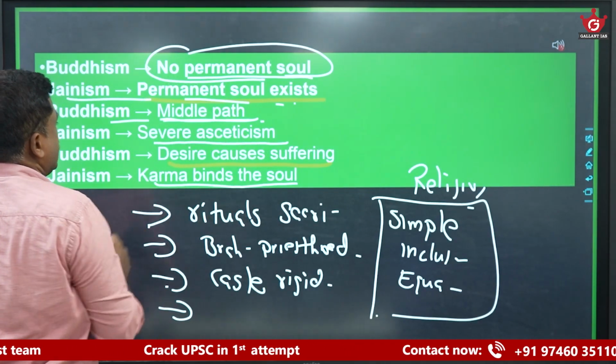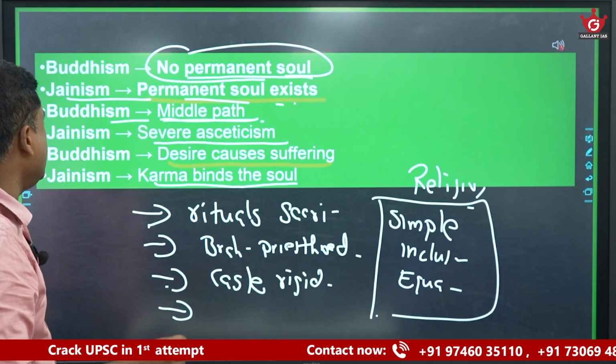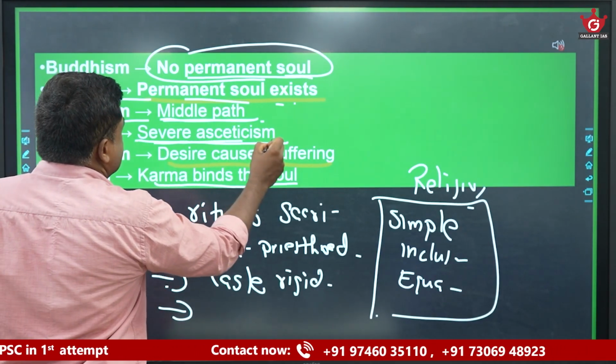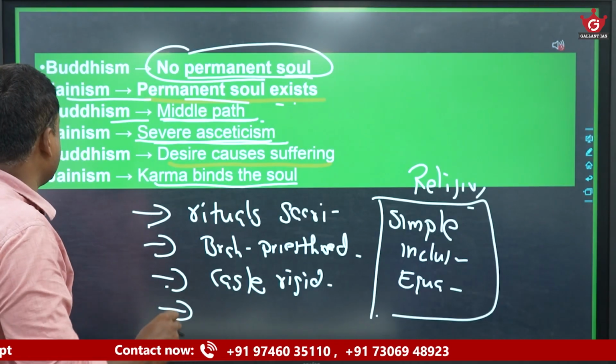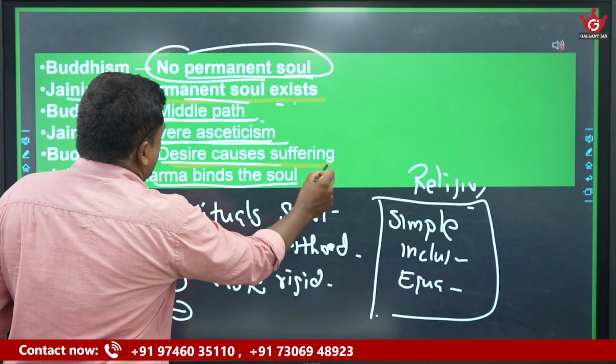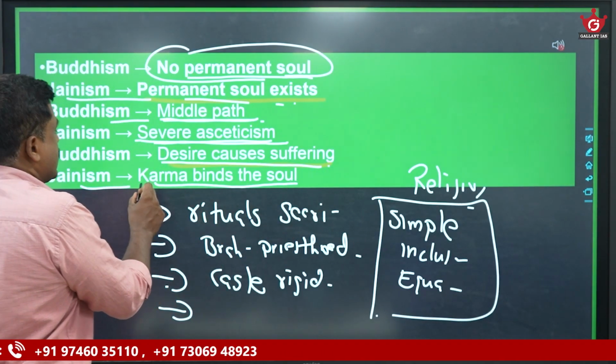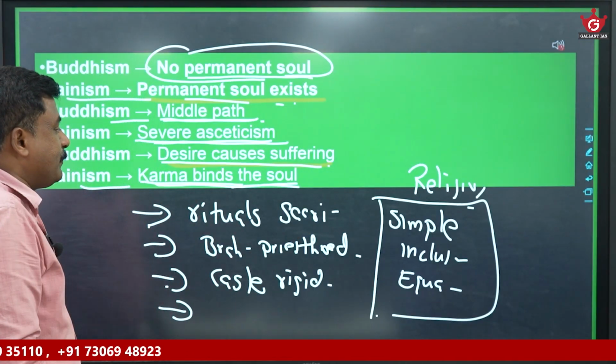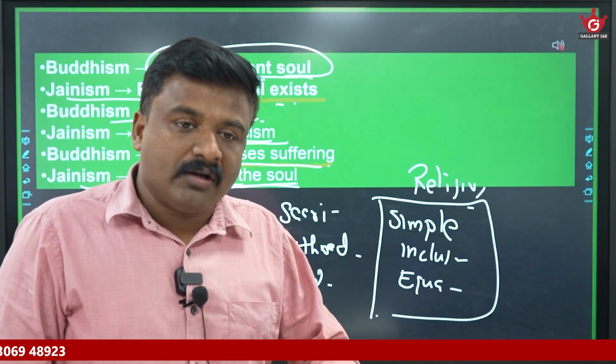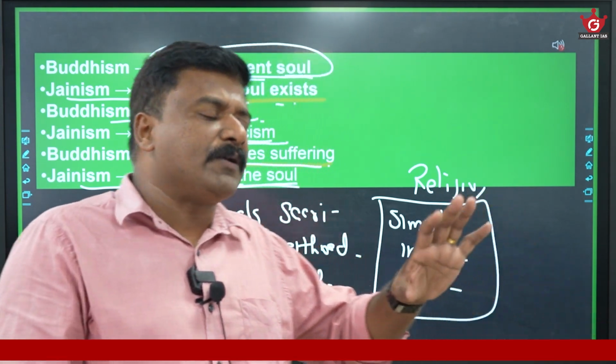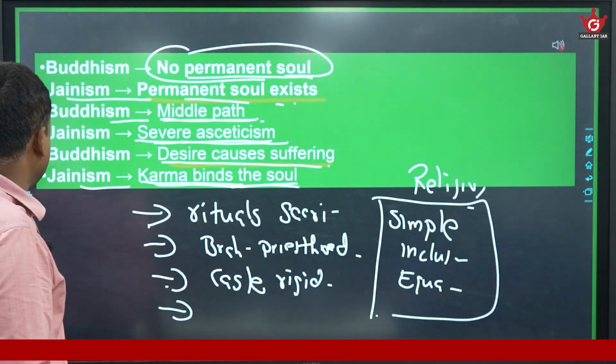Buddhism follows the middle path, the Ashtanga Marga, for salvation. Jainism believes in severe asceticism and penance for salvation. Buddhism says desire is causing suffering. Jainism says karmic bondage is the perpetual slavery. Liberate yourself from this karmic bondage. Okay, so please take care of these essential principles of Buddhism and Jainism.